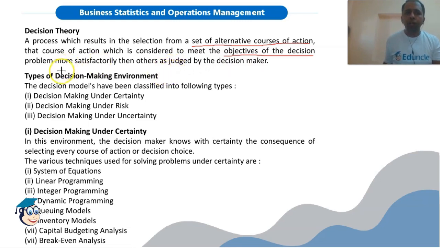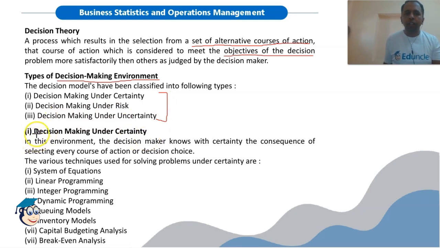So the decision theory deals with various types of decision making environment. Now these can be classified under 3 categories, as you can see. The first is decision making under certainty, then decision making under risk, and decision making under uncertainty. So we will discuss all these 3.